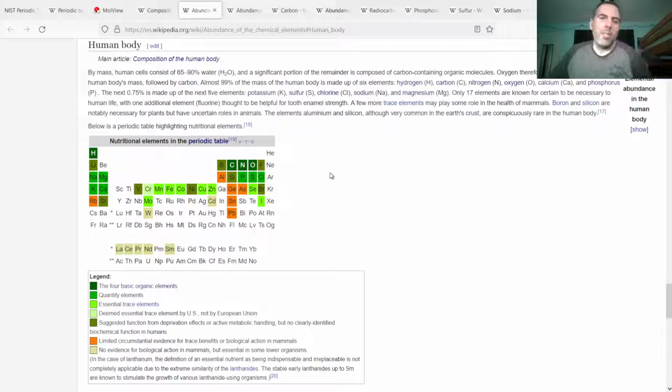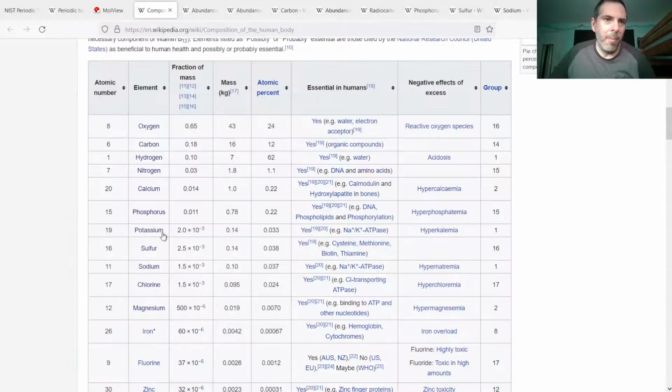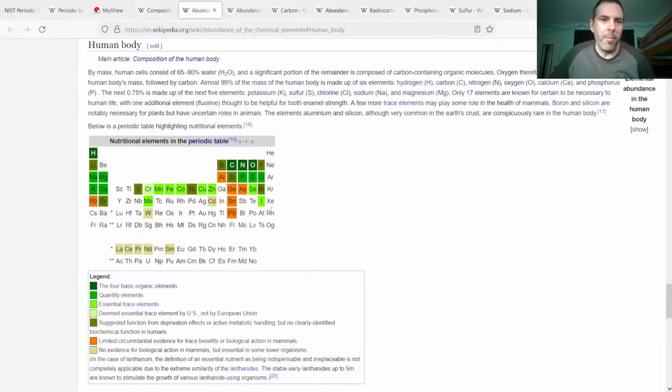So here's just the same abundance in the human body, but showing it on the periodic table. It's calling here the 4 basic elements: carbon, nitrogen, oxygen, and hydrogen. Quantity elements are going to be phosphorus, sulfur, chlorine, sodium, magnesium, potassium, calcium.